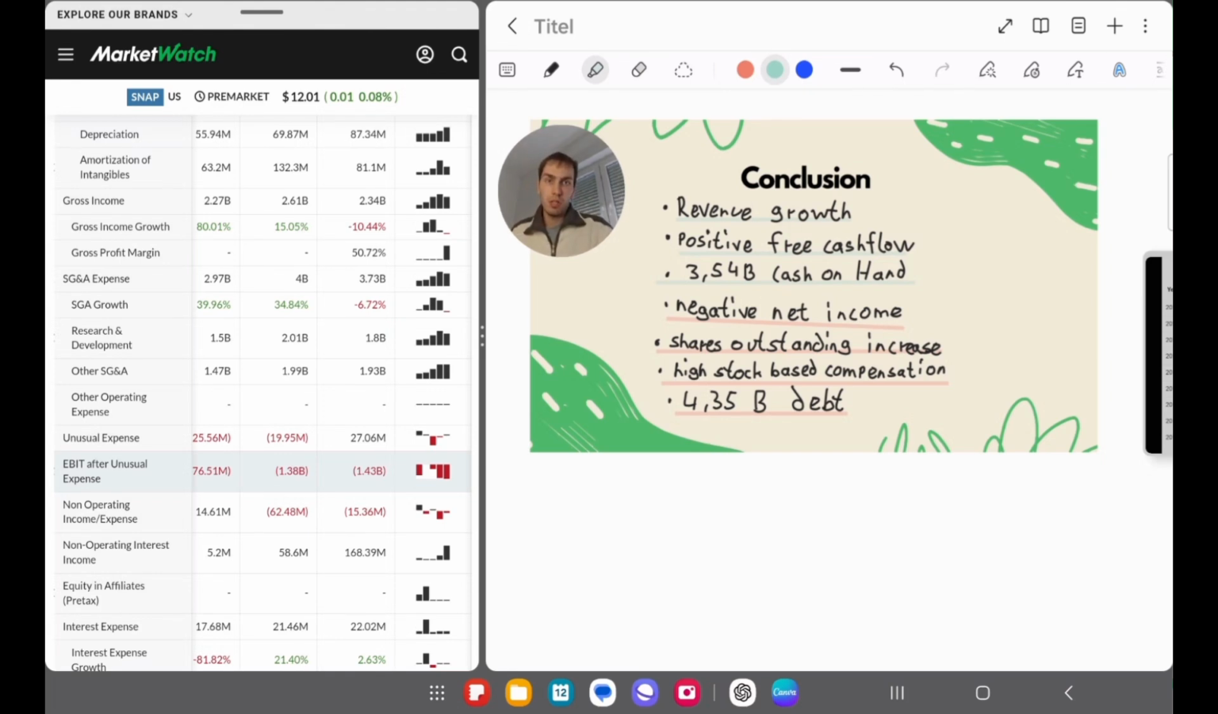I don't see this company only negative. I think this company has potential and also positive things, but a lot of risk as well. So I'm not really recommending investing in this company, but you need to make your own decision about that.